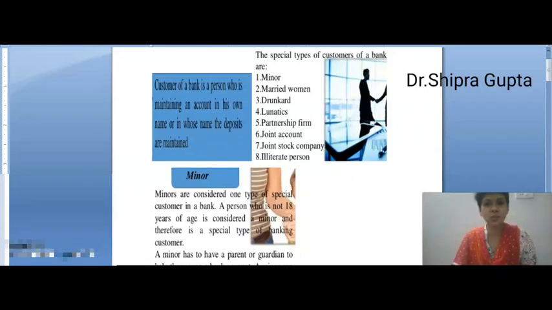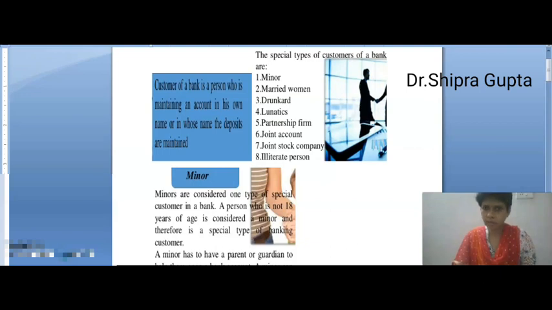Today my topic is banking customers. There are two types of customer. First, I will introduce what you understand by customer. A customer of a bank is a person who is maintaining an account in his own name or in whose name the deposits are maintained. But we can divide it into two parts: number one, general types of customer, and number two, special types of customer.